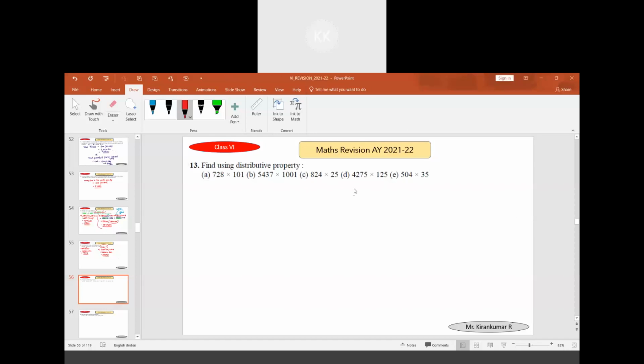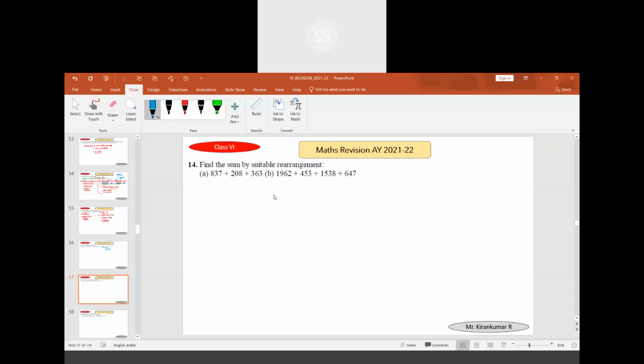How do we solve this? Just tell me how to solve this. Sir, 100 plus 25. Plus 5. We have to divide 25. So we can do it easily. First we will multiply.